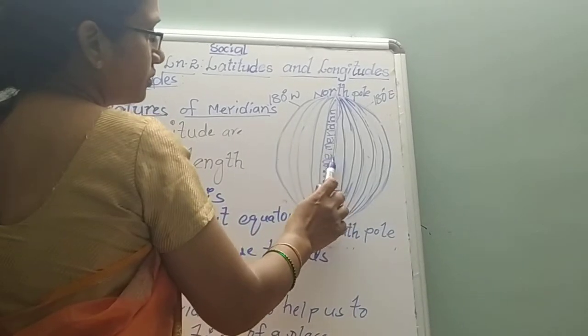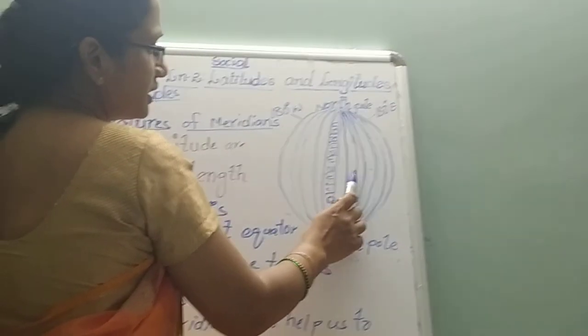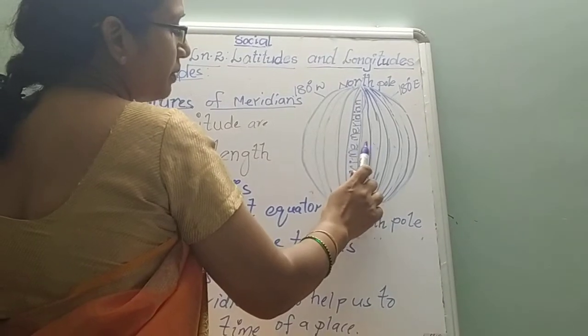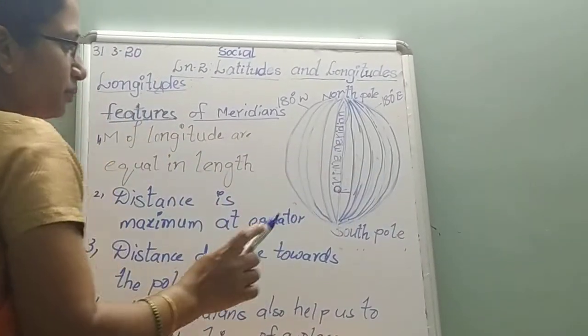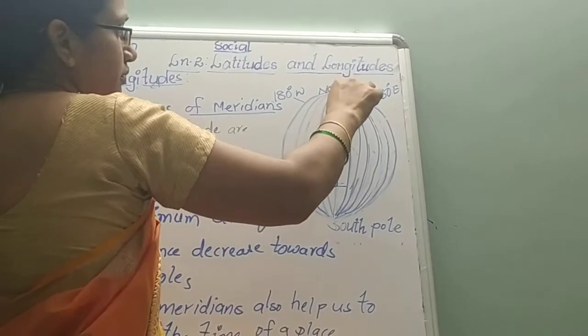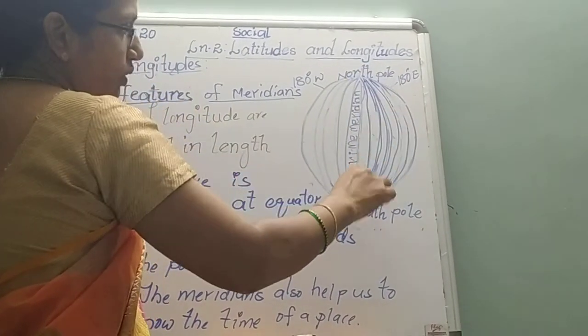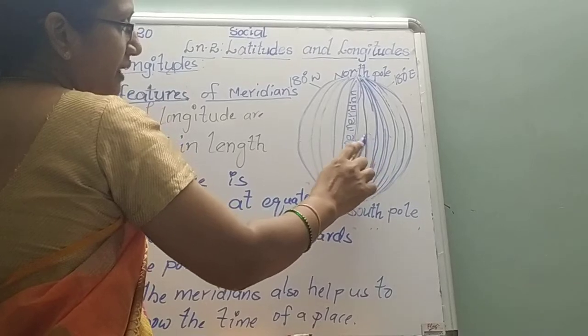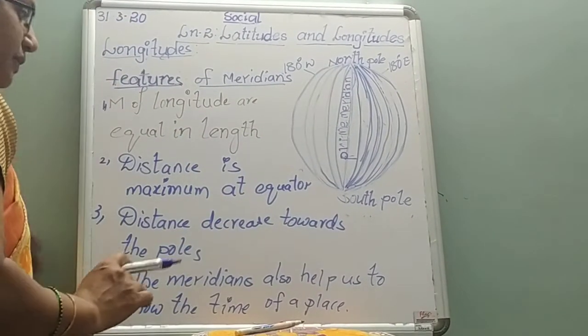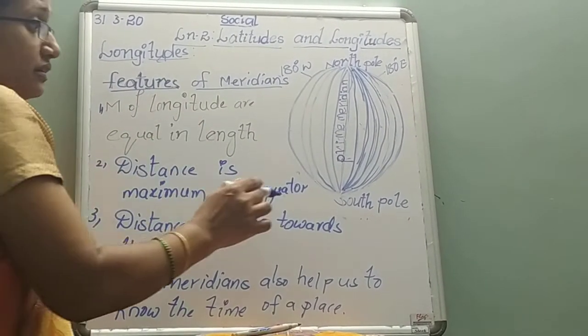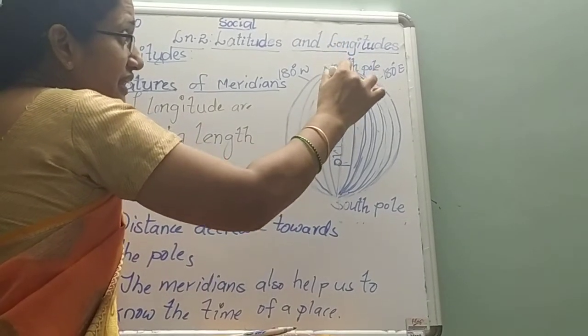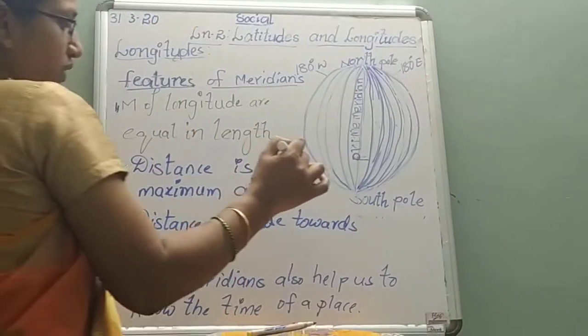So here the distance between two meridians becomes maximum. So it comes in this way. The distance is maximum at the equator and decreases towards the pole.